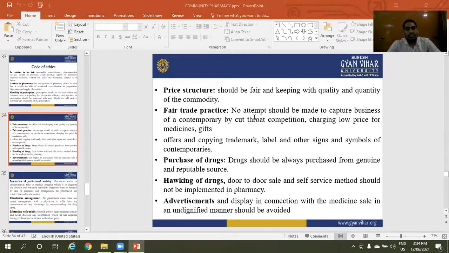Hawking of drugs, door-to-door sale and self-service methods should not be implemented in pharmacy. Advertisements and display in connection with the medicine sale in an undignified manner should be avoided. These are the code of ethics.